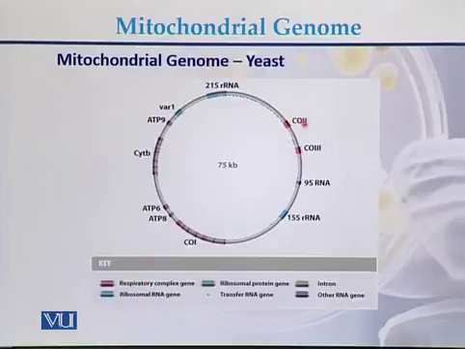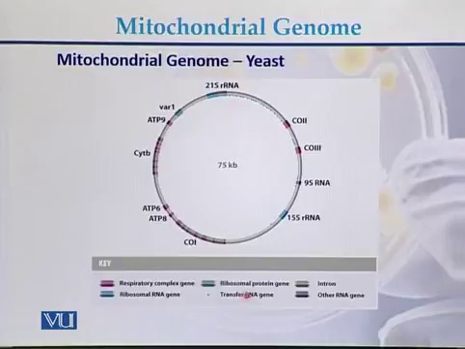These are one of the respiratory genes which are marked with purple color. Then ribosomal protein genes, that we can see that this is a ribosomal protein gene. Then there are introns. This is the intron. Then ribosomal RNA genes. We can see that this is the 15S ribosomal RNA gene as well as the 21S ribosomal RNA gene.